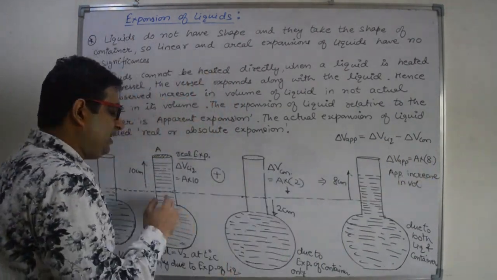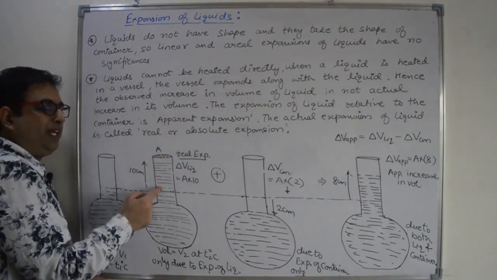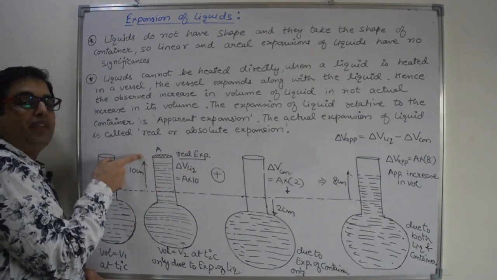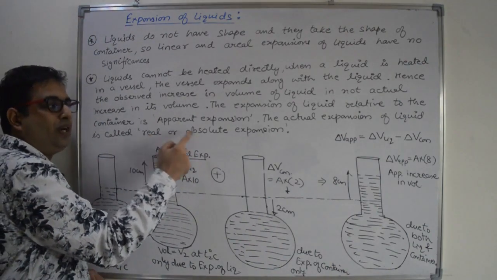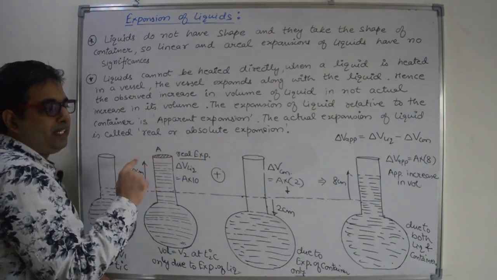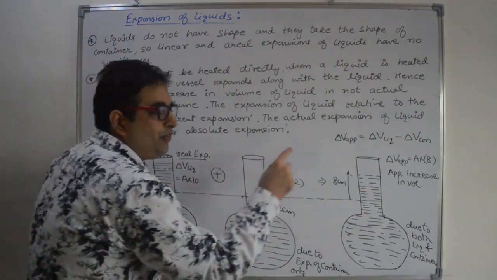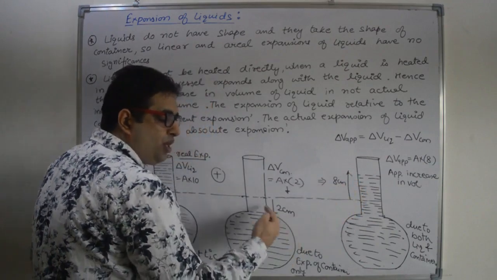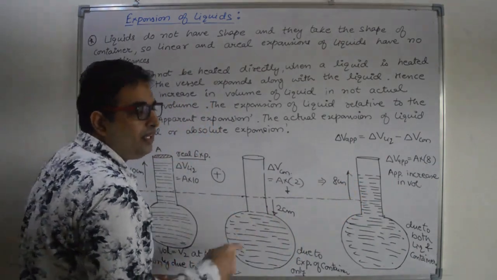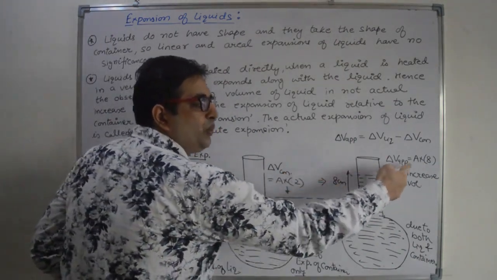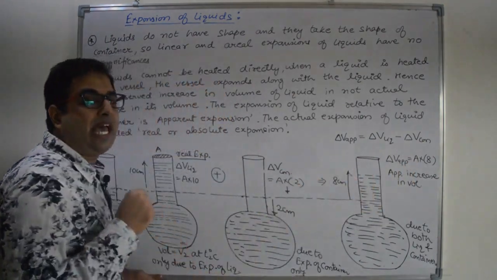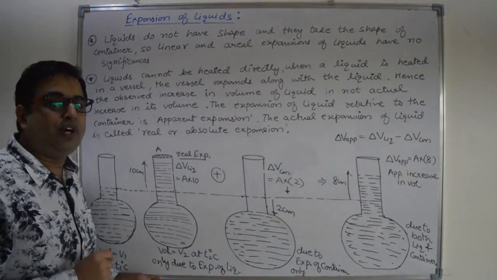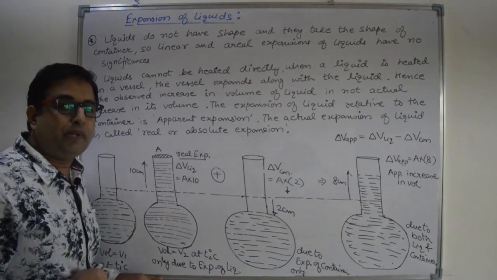But originally the increase in volume of the liquid is 10 centimeter. Right? That is known as real or absolute expansion. But what is visible to us? We will see only 8 centimeter because of the expansion of the container. Right? This 8 centimeter into area is known as the apparent increase in volume of the liquid. Got my point?